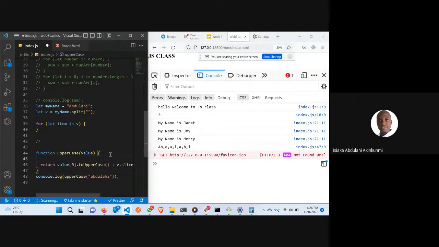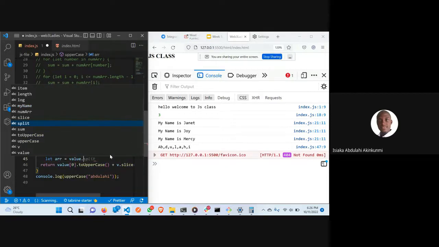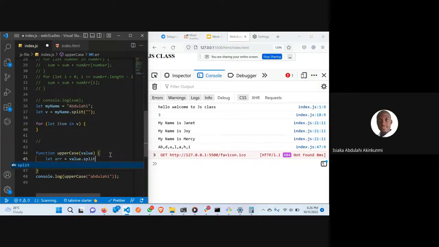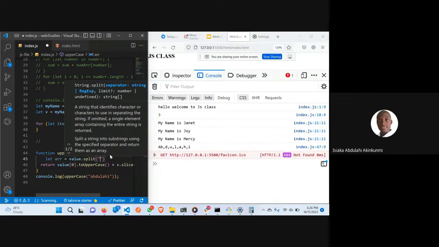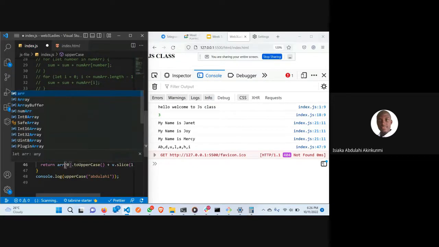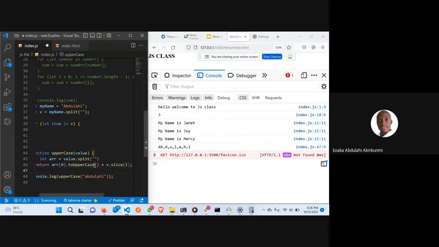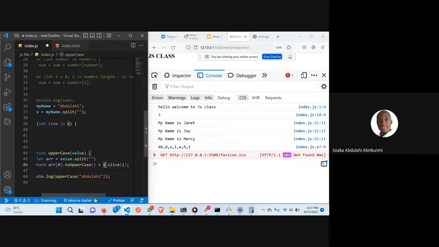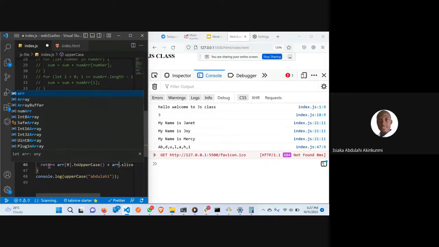We can just take this value here and convert it to an array. Let's say array equals value dot split. You should split at, and if there is no space, you split at where there is no space. Now I can say array at index 0 toUpperCase, plus array at, it should continue at 1.